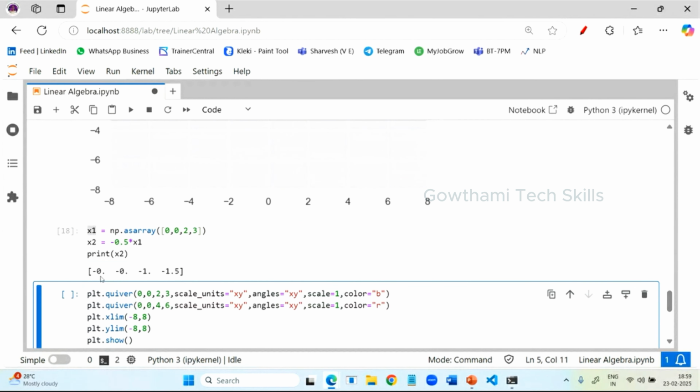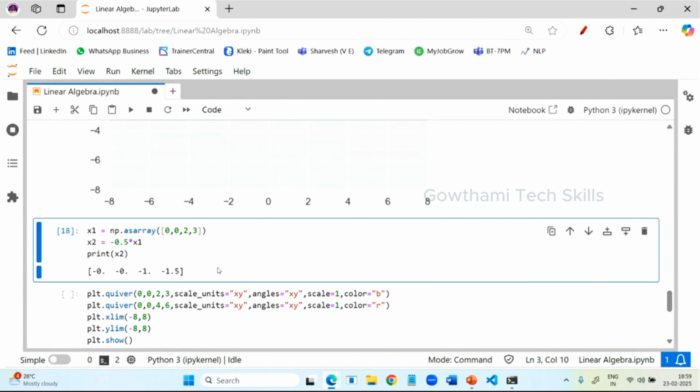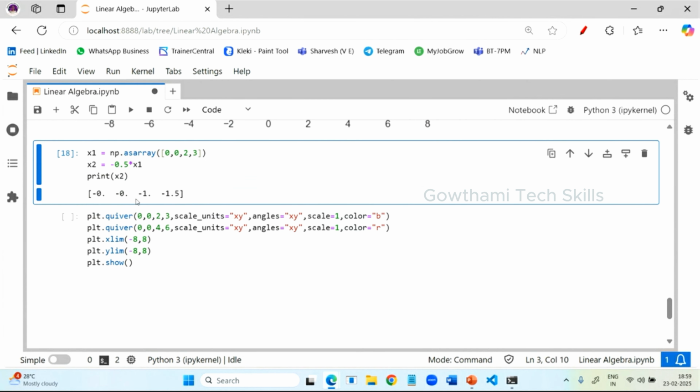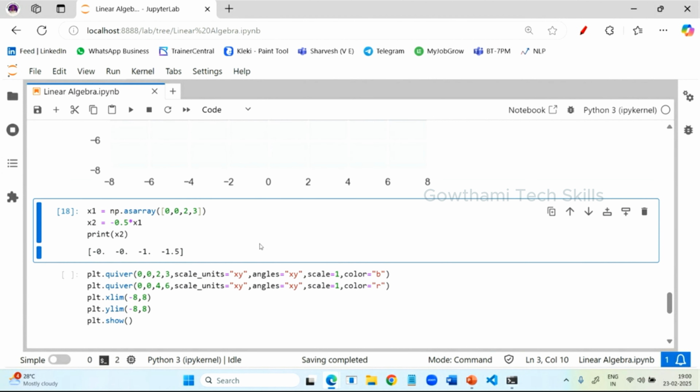You are going to see these kind of values. Don't consider these values. Usually you get it this way. Now, when it is like this, you need to reverse it. That means it is going to become 1.5. Usually this will be like -1 and minus 0.5, so it will be reducing the actual size of the vector.